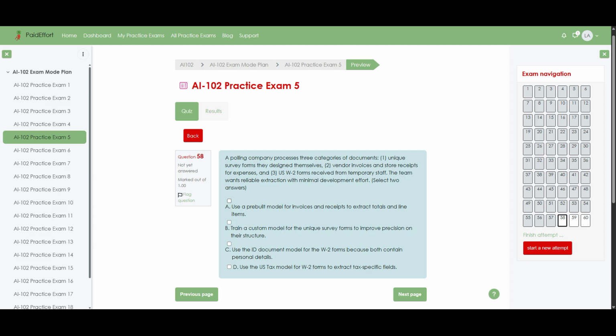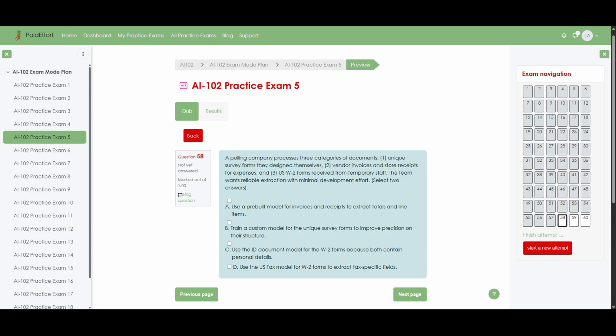Option A. Use a pre-built model for invoices and receipts to extract totals and line items. Option B. Train a custom model for the unique survey forms to improve precision on their structure. Option C. Use the ID document model for the W-2 forms because both contain personal details. Option D. Use the US tax model for W-2 forms to extract tax-specific fields.